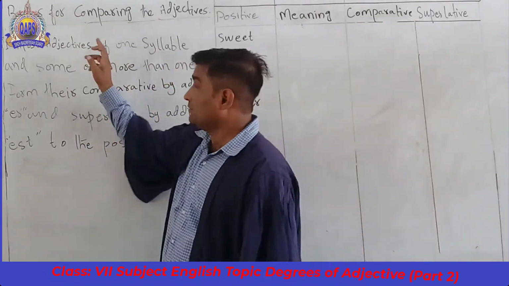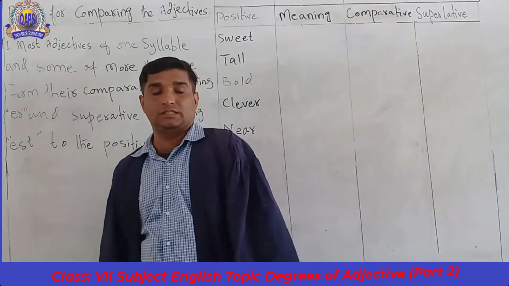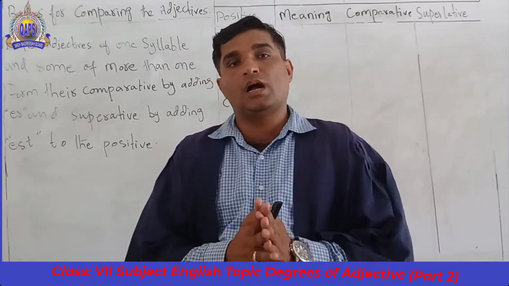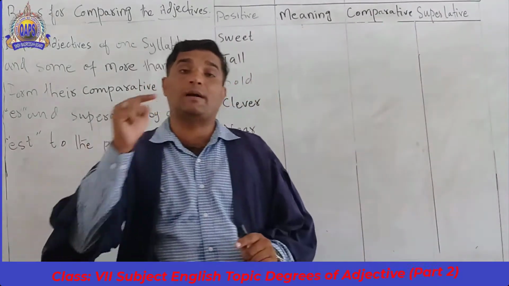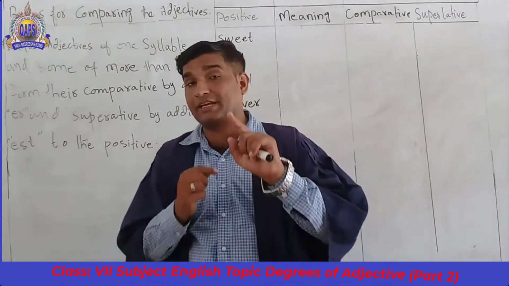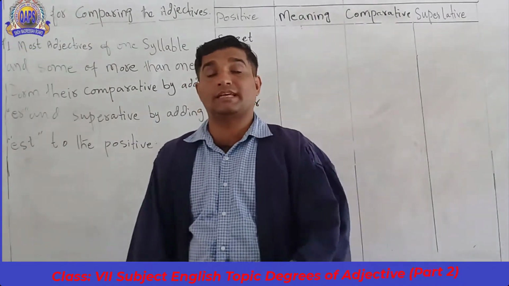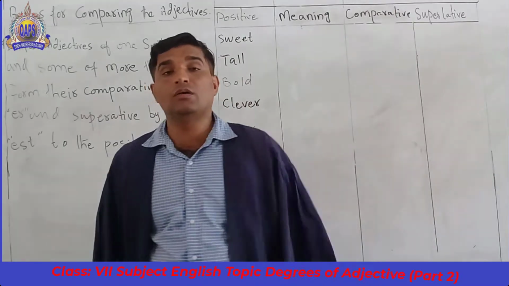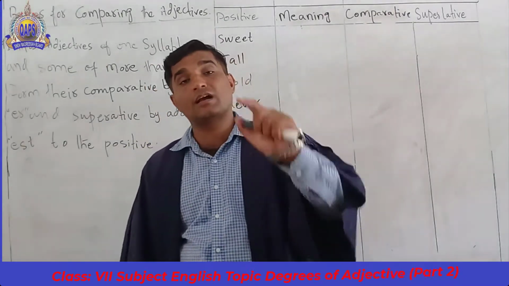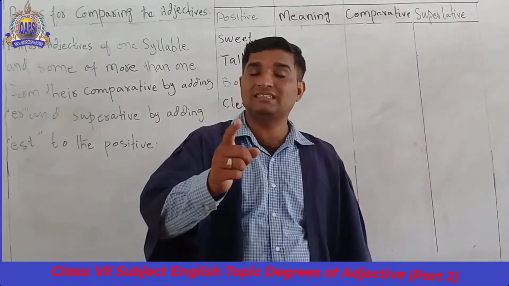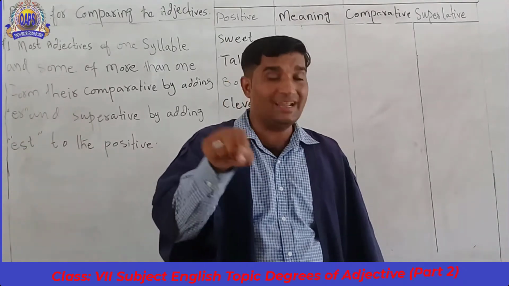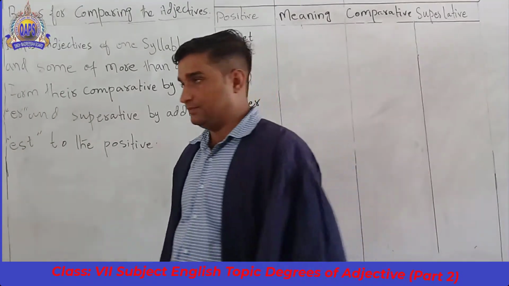Now there are some rules to change a positive degree into comparative and superlative degree. There are some rules and we have to follow them so that we can easily convert the positive into comparative and superlative degrees.